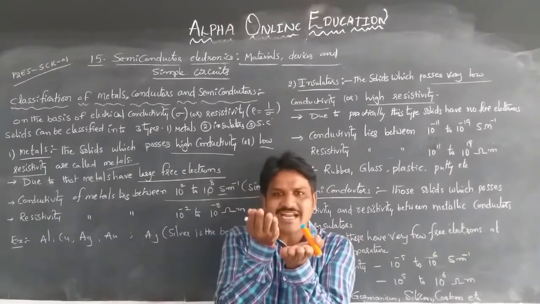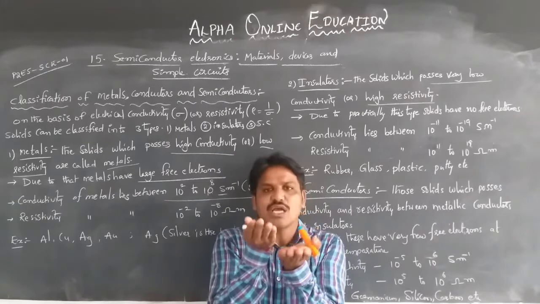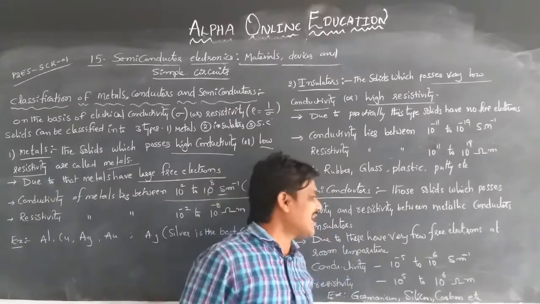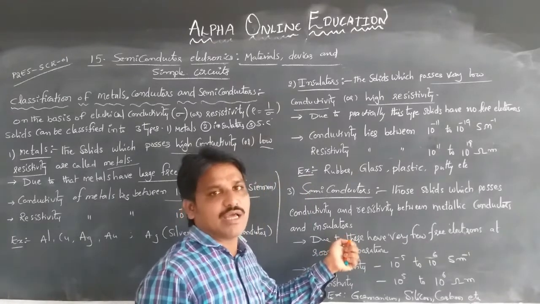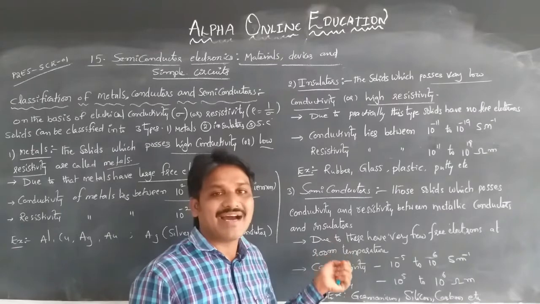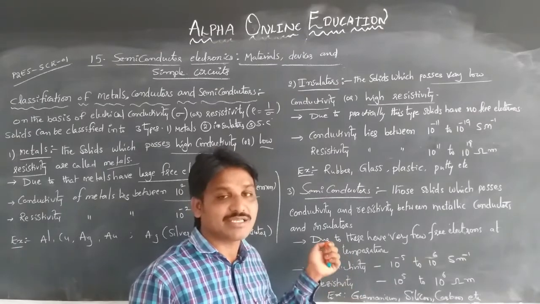Their conductivity and resistivity lie between insulators and conductors, so they have partial conduction. Those are the semiconductor materials.